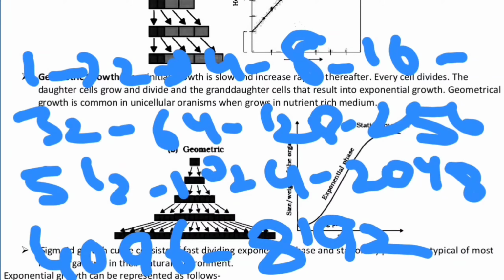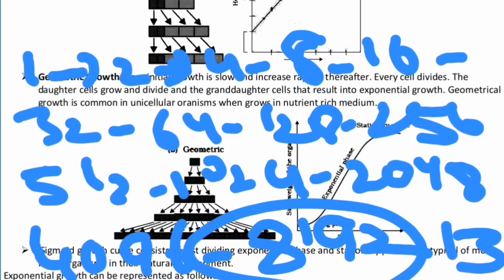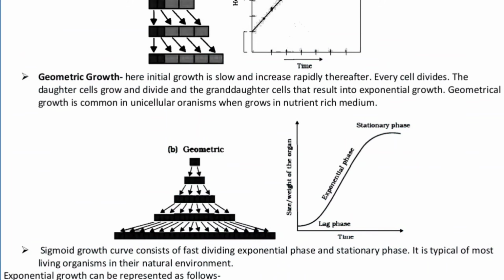Done. This 8192 is the 13th division of the one single cell. So one single cell has given almost 8192 cells in its 13th division. This is what the power of the geometric or the exponential growth is.